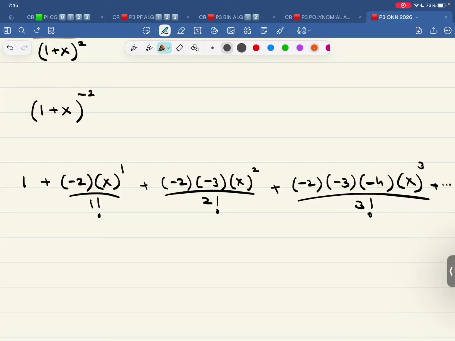Again, take care of the positive and negative signs. This is negative, this becomes positive, this is negative. Let me write it down: negative, positive, negative. Now let's focus on the cancellation. This 2 will remain. This 2 factorial and 2 will cancel out. This 3 factorial is 3 into 2 into 1. This will cancel out. Okay.